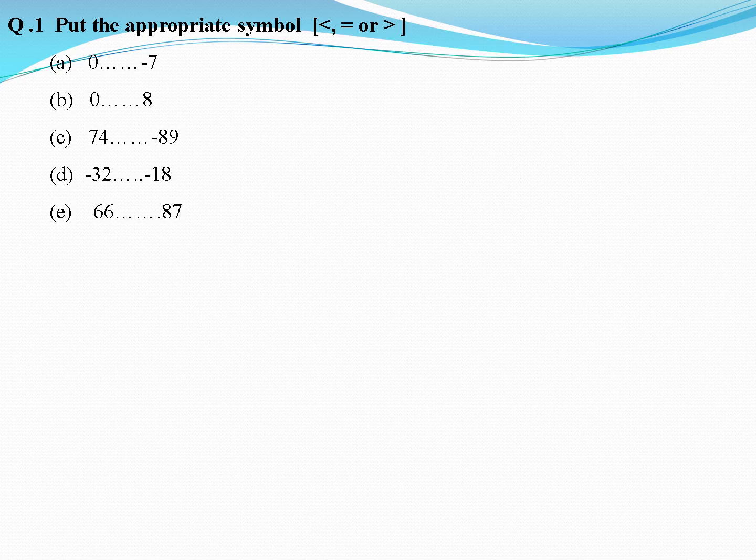Now here are some problems. The first question is to put the appropriate symbol, whether it is less than, equal or greater than. We have to compare two integers, 0 and -7. What sign will come in between? Is 0 greater than -7, or is -7 greater than 0?